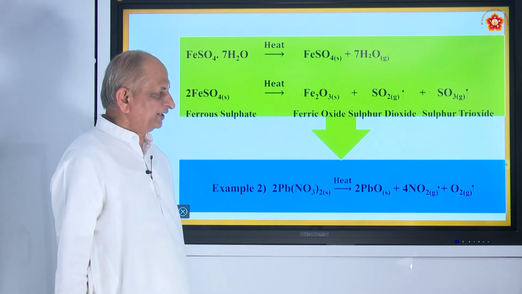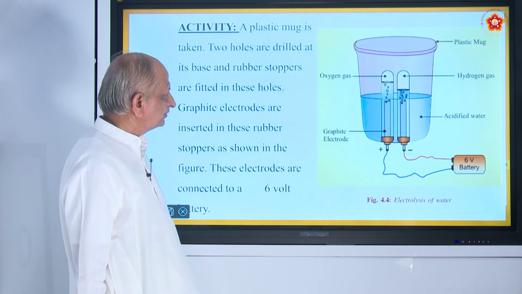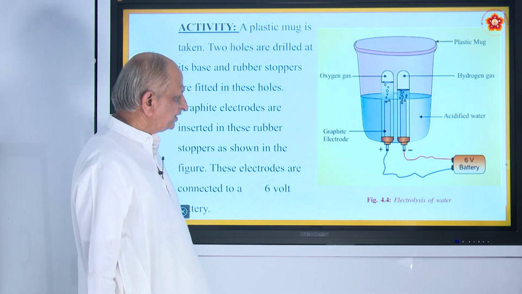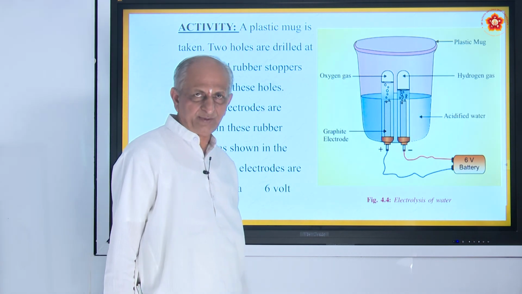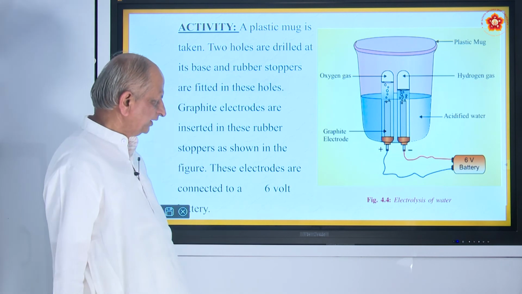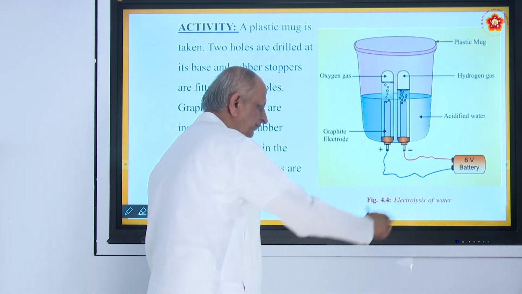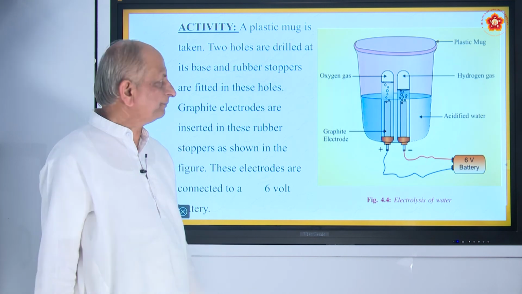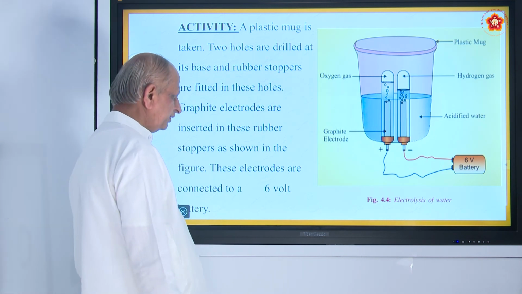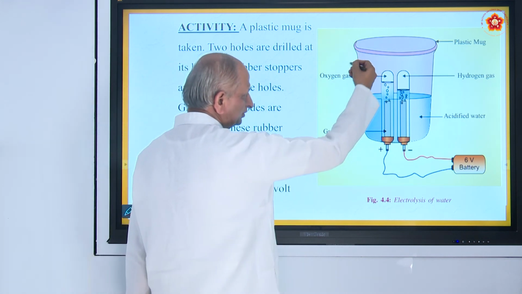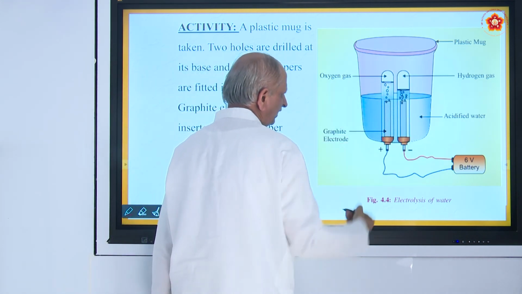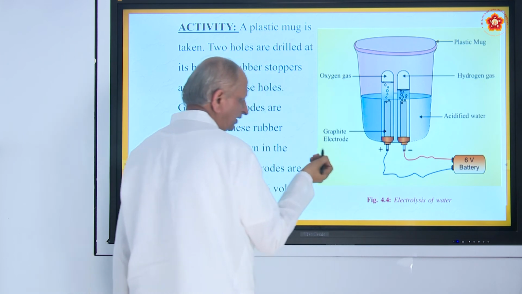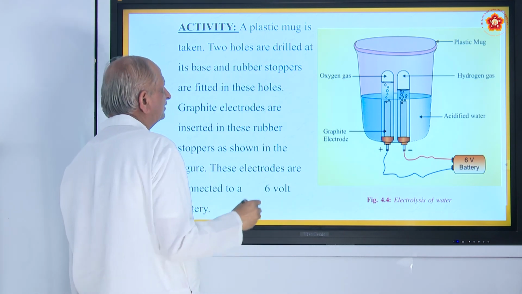There are so many examples, and one more interesting experiment you can try yourself is electrolysis of water. That is also an example of decomposition reaction. As it is by the help of electricity, we call it electrolytic decomposition.